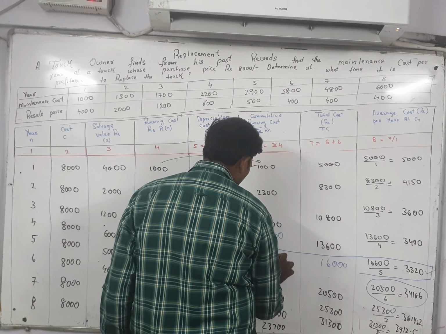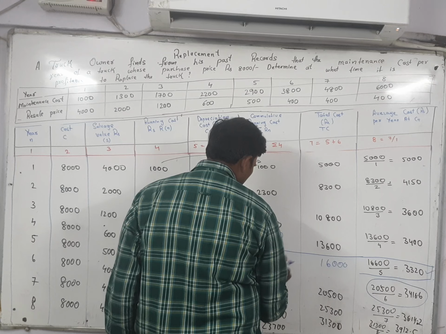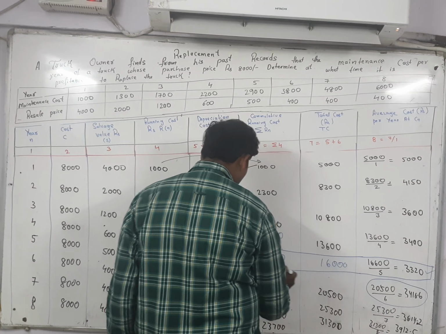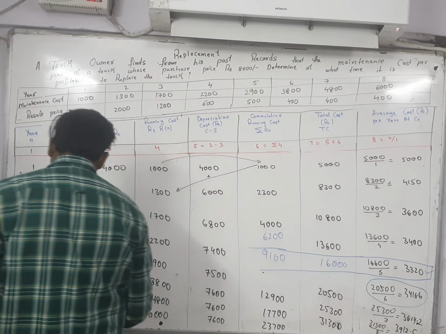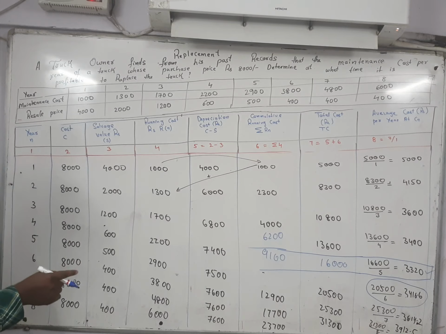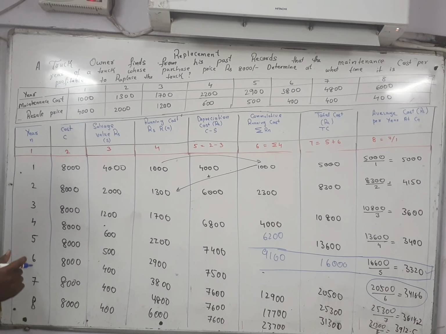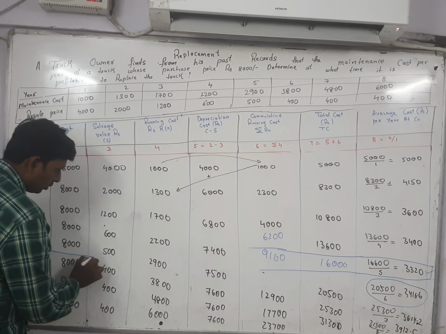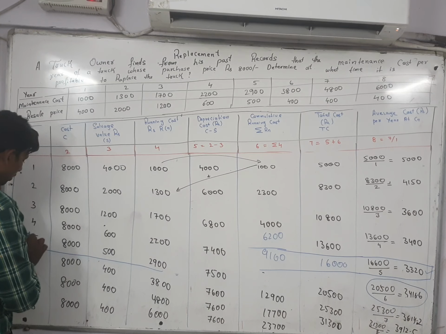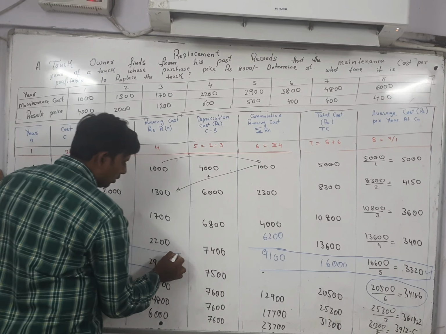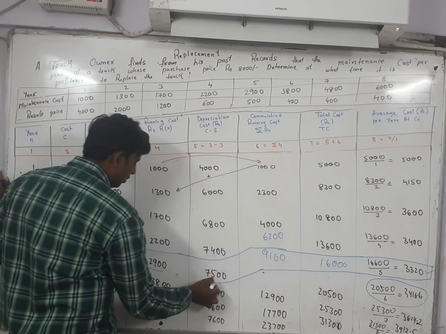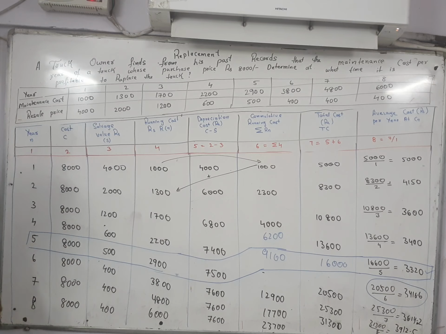6200, 9100. Counting 1, 2, 3, 4, fifth. This is the fifth one only. Here also I will highlight the fifth one. As you can see, this is the fifth value. The fifth value you have to highlight like this.